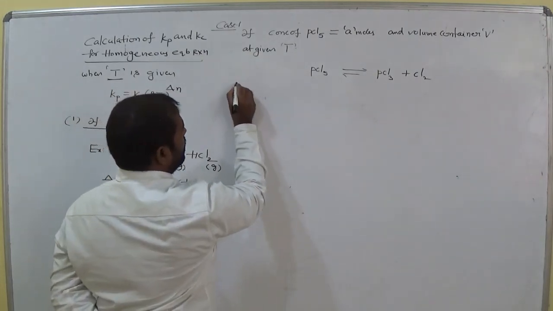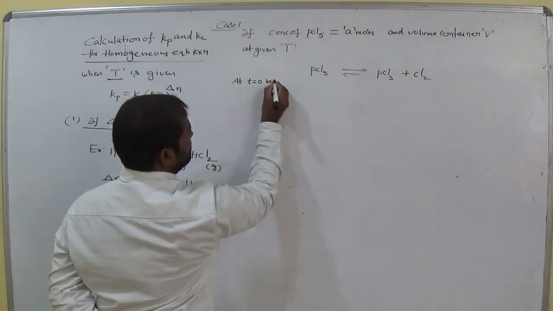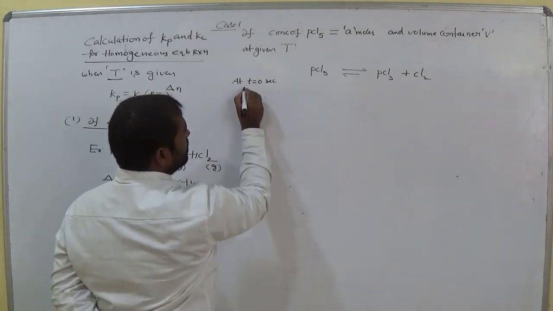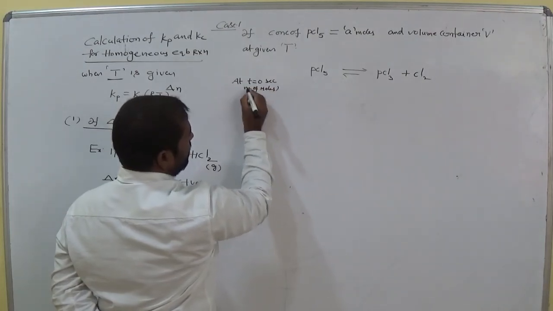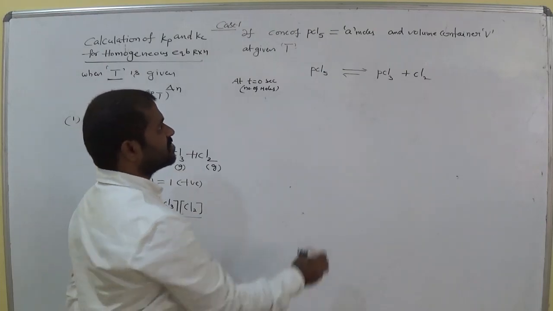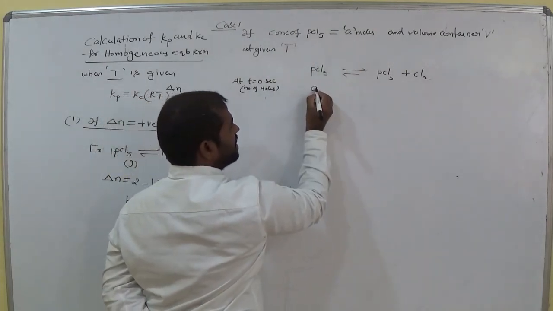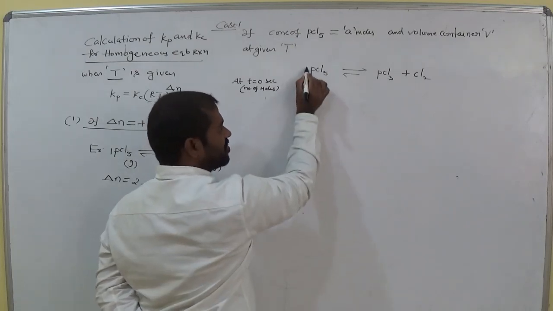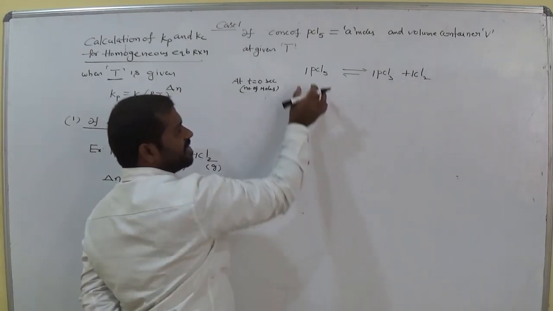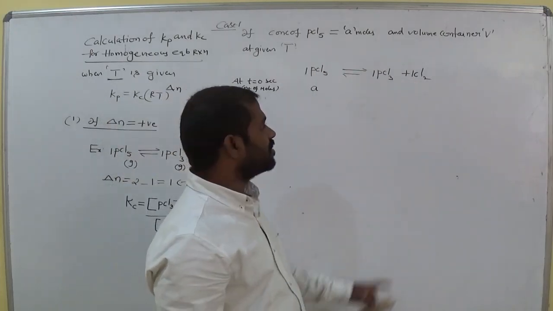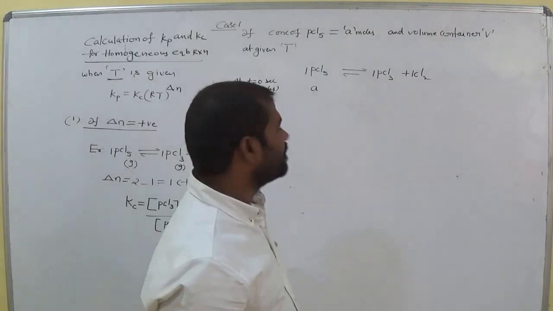So at t is equals to 0 seconds, number of moles. So what are the initial moles at t is equals to 0 second taken as A? Now tell me what is the coefficient? 1, and here it is 1, here it is 1. That means 1 mole of PCl5 gives 1 mole of PCl3 and 1 mole of Cl2. Is it clear, all of you?